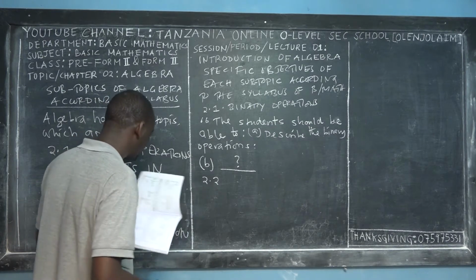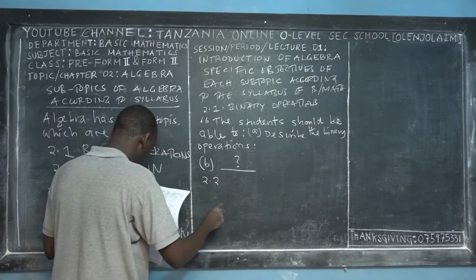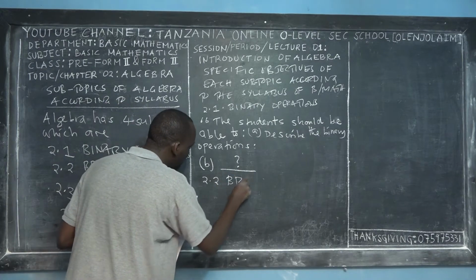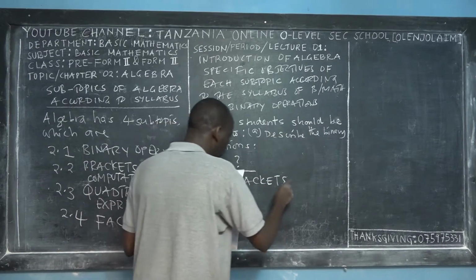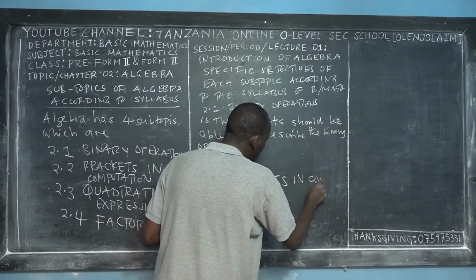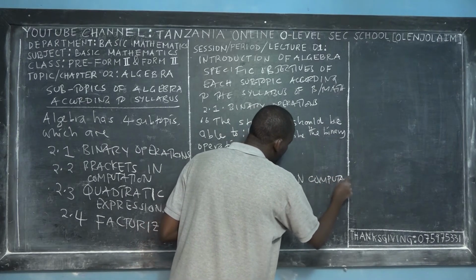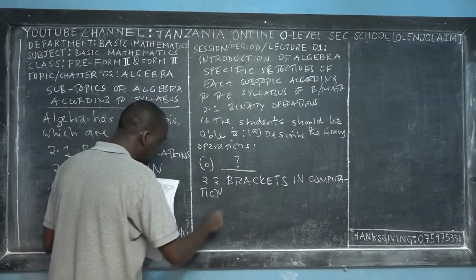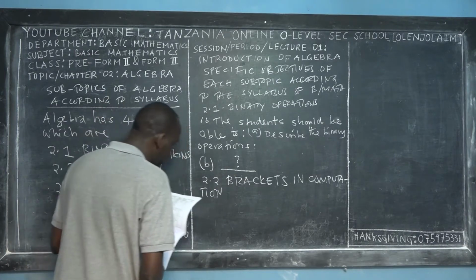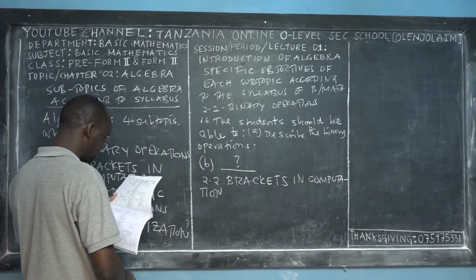There are 2. Let me quote. So the second subtopic is called the brackets in computation. You don't know what the meaning of brackets in computation is? Stay connected, stay tuned. Brackets in computations, that is the second subtopic.